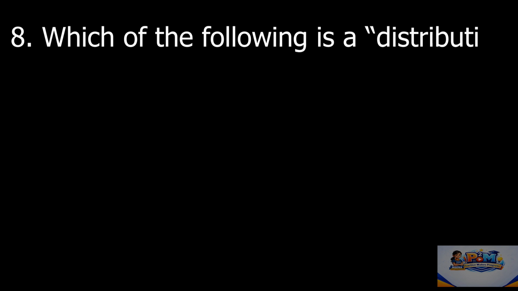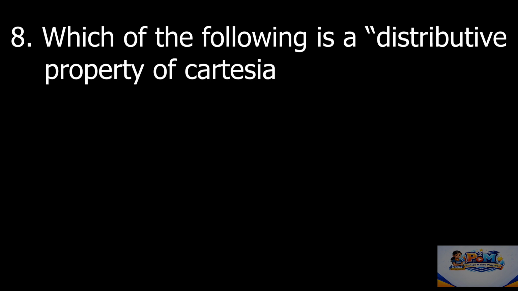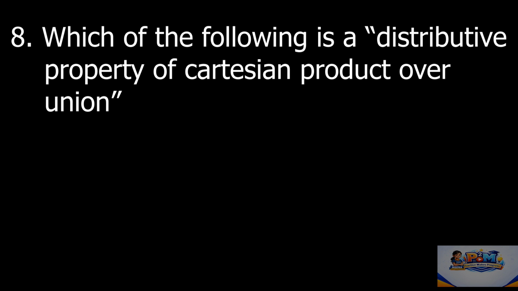Which of the following is a distributive property of Cartesian product over union?